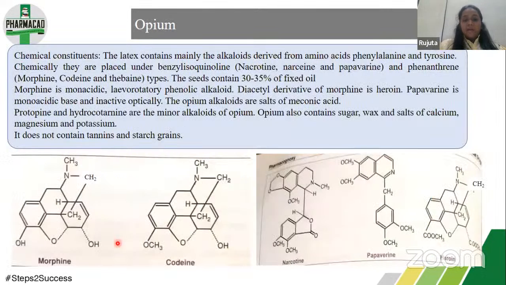Major chemical constituents are morphine, codeine, narcotine, papaverine, heroin. Now if you look carefully at the structures, codeine is the methoxy derivative of morphine, and heroin is a diacetyl derivative of morphine. So these are the 5 constituents, and this is the relation of morphine to heroin and codeine.